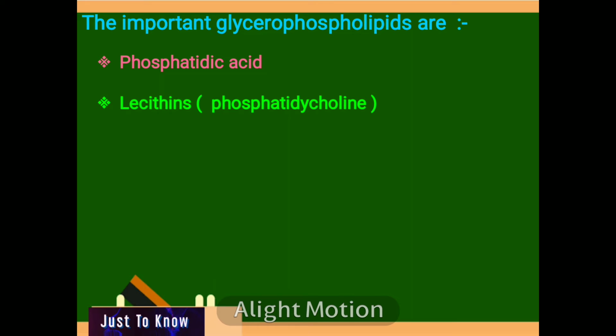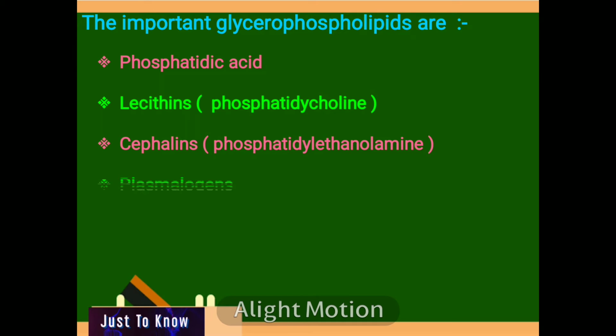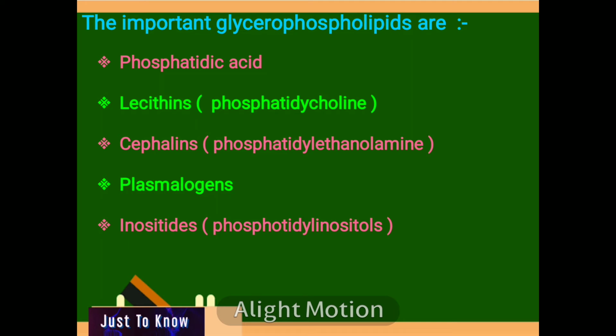The important glycerophospholipids are phosphatidic acid, lecithins or phosphatidylcholine, cephalins or phosphatidylethanolamine, plasmalogens, inositol or phosphatidyl inositols, cardiolipins and diphosphatidylglycerol. In detail about these glycerophospholipids will be seen in the next video.